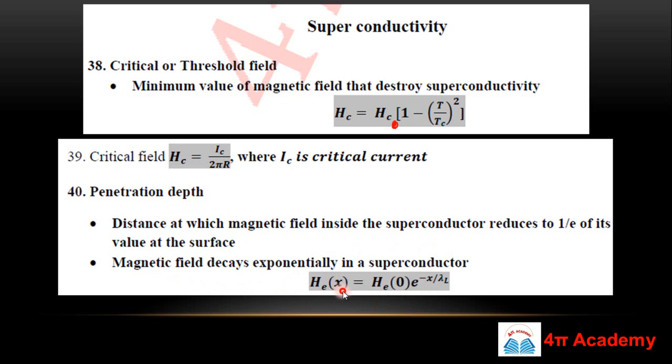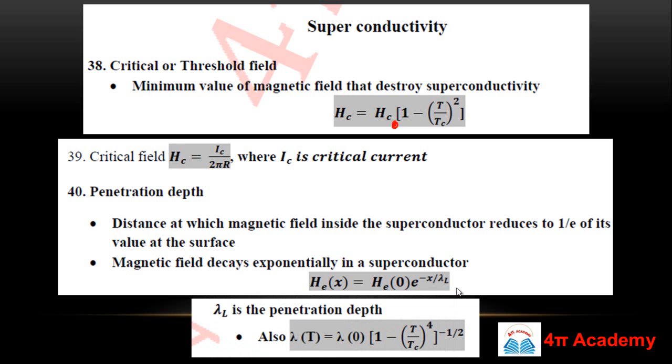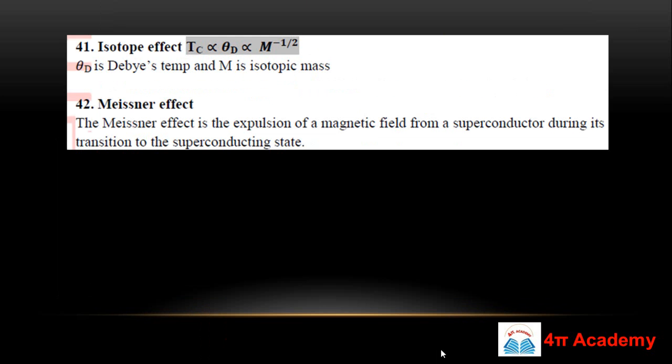So H(x) inside your superconductor at distance x is H0 e to the power minus x upon lambda L. So this is the formula, and this lambda L is the penetration depth, and this penetration depth varies with T. Okay, so lambda(T) is lambda 0, 1 minus T upon Tc to the power 4, and minus 1 by 2 as a whole power. So this is the formula of lambda(T).